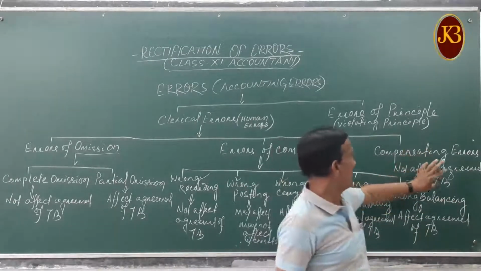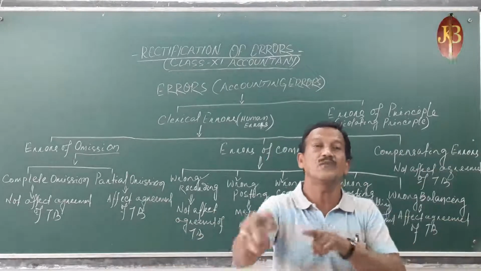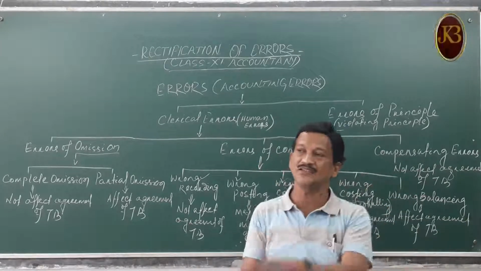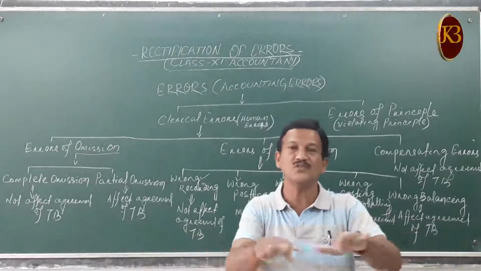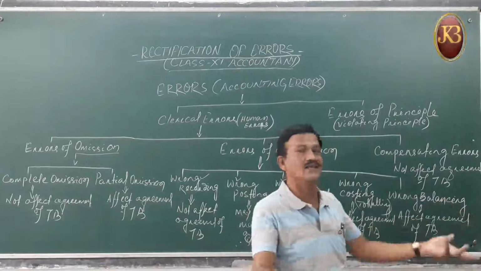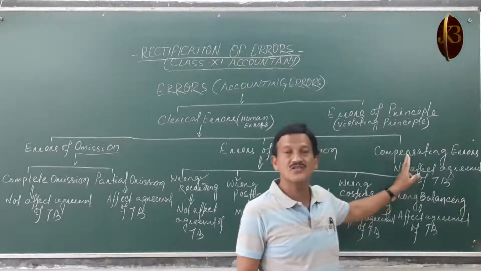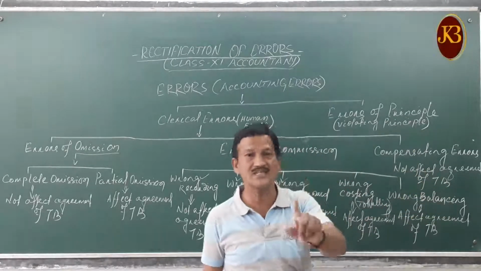That means the errors nullify your transactions simultaneously. In one place you have done a certain mistake, in another place you have done another mistake, which makes the balance of your transactions. So the errors nullify each other, and that does not affect the agreement of the trial balance, but the error is there, the mistake is there.